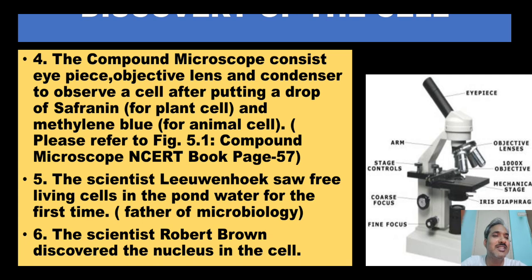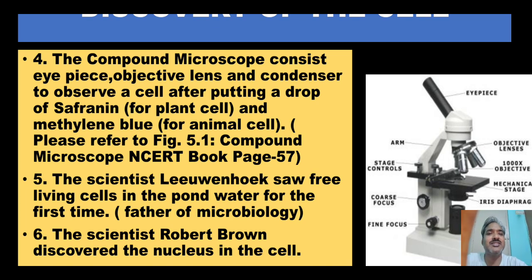In between there is a condenser where the processing of the image takes place. We take safranin as a chemical which is used specifically for plant cells to observe under the microscope. This safranin chemical acts as a stain, it gives color to the cell so we can observe it under the microscope. And methylene blue is used only for animal cells. So we have two different types of chemicals which are used in making slides, and the slides help to see the cells.